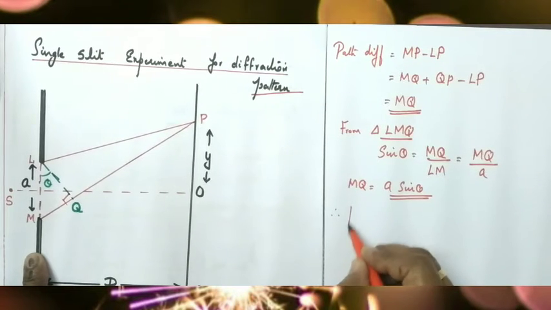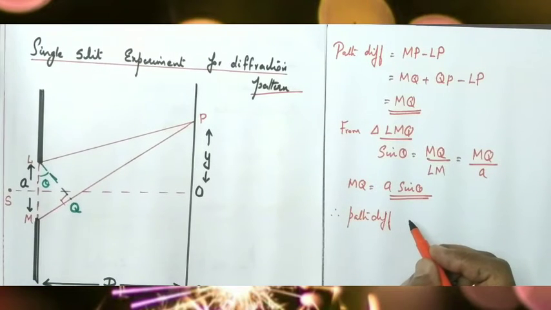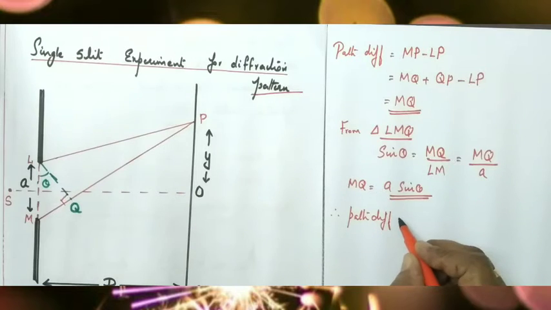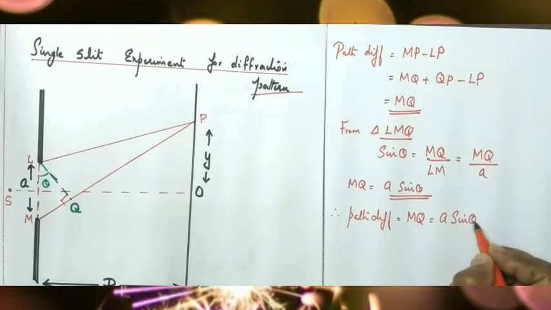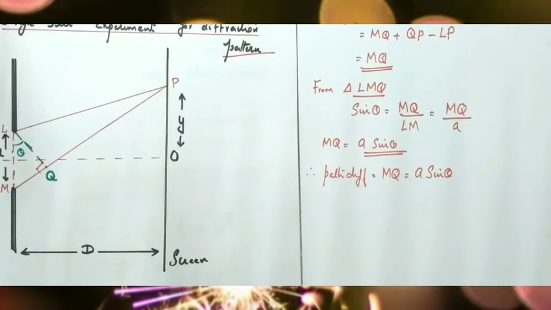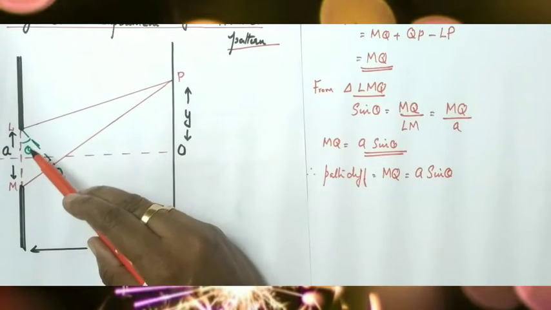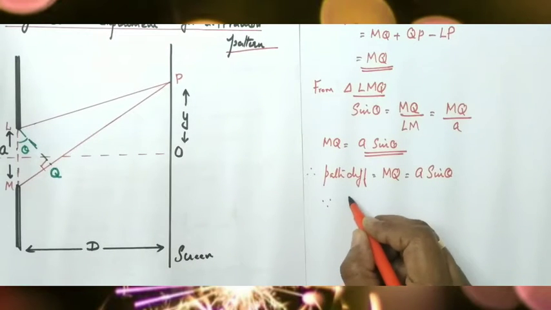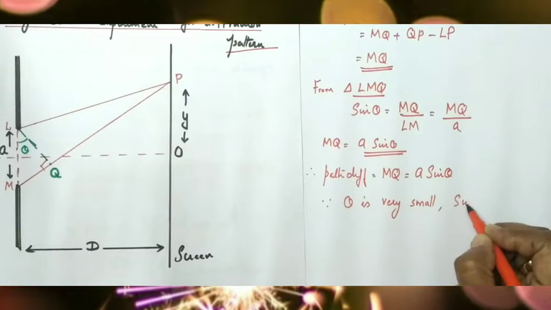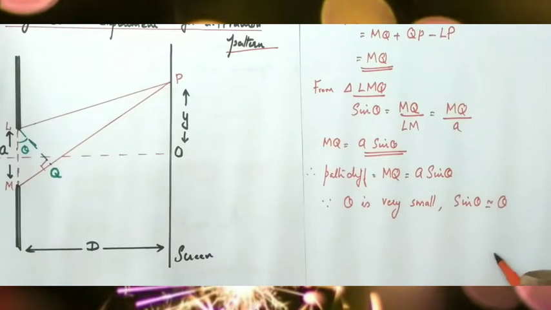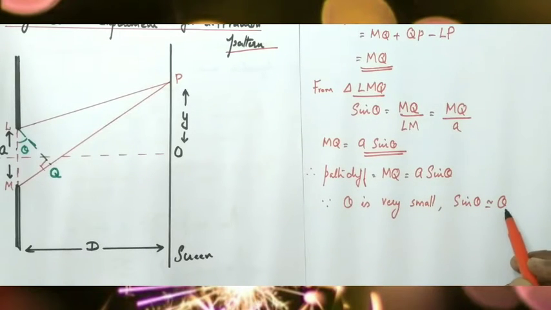So therefore the path difference between the wavelets from L and M is equal to MQ, equal to A sin theta. So we got the value of path difference as MQ equal to A sin theta. Here we can make an approximation. Since the value of theta is very small, sin theta is approximately equal to theta. Using the sine series we can write, theta is very small, sin theta is approximately equal to theta.